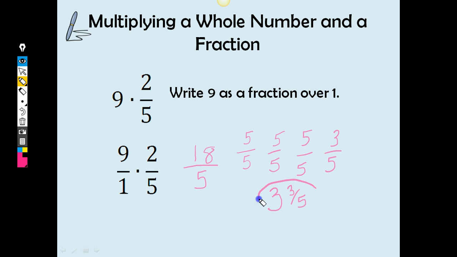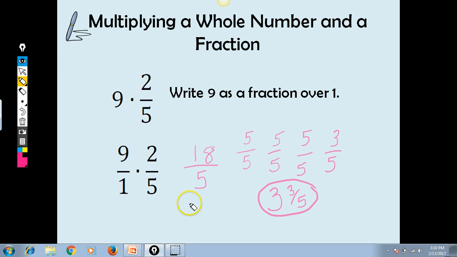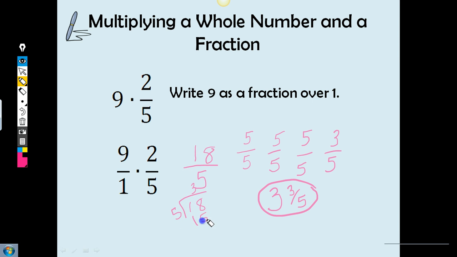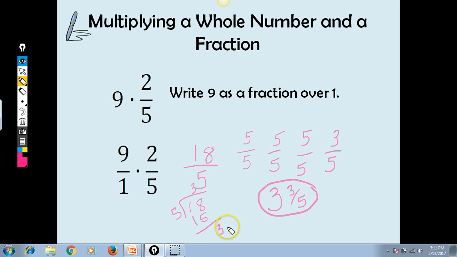And some of you might go, oh, that makes great sense. And some of you might go, well, I would rather just do 18 divided by 5, right? And I get 3. My remainder is 3, so I have 3 and 3/5. And that's okay too, if you understand it that way. I totally don't have a problem with that, but I want you to understand conceptually this is what we're doing here. We have 3 whole numbers, 5/5, 5/5, 5/5, and then the 3/5 left over. So we want to put it in a mixed number format. We don't usually want to leave it in an improper fraction where it's top heavy like that.